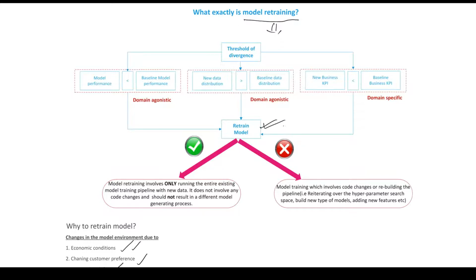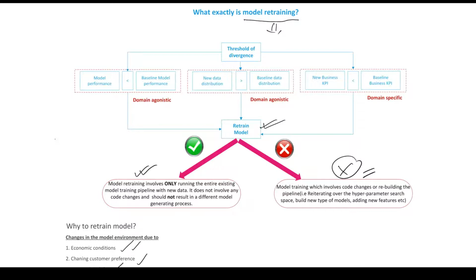But the next question is, what exactly would we be doing as a part of retraining? Here I have clearly specified it in two different sections: what model retraining means and what model retraining does not mean. You can clearly see the model retraining activity only involves running your existing model training pipeline against the new data.